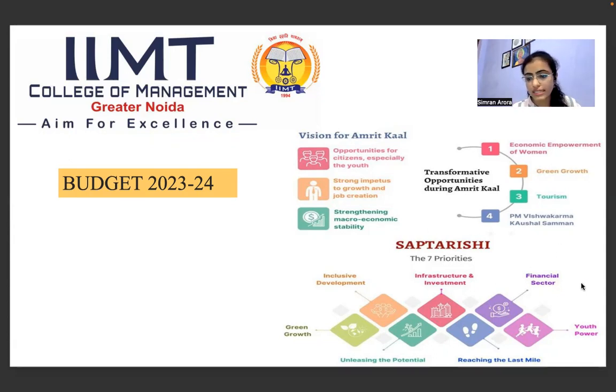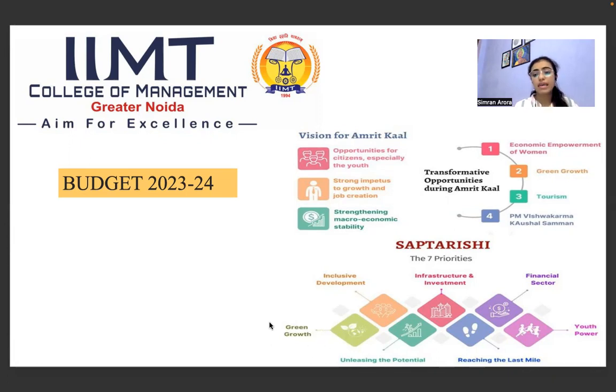So the first is the financial sector. They are going to focus much on the financial sector and the youth power, as India is known as the youth country. The next is reaching the last mile, reaching the last potential. And the next is unleashing the potential. Government wants to utilize the country's maximum potential.